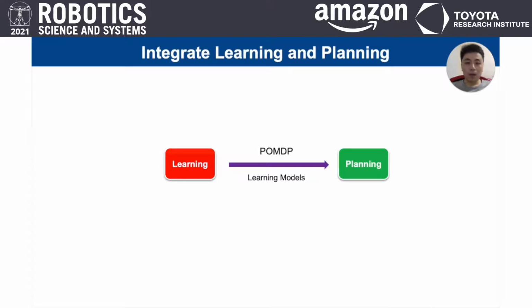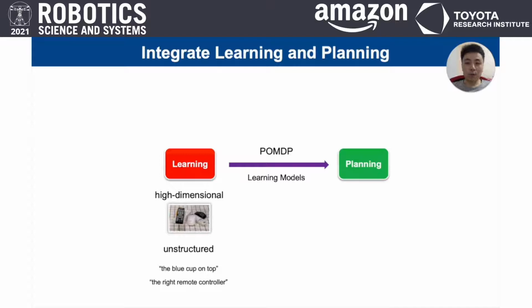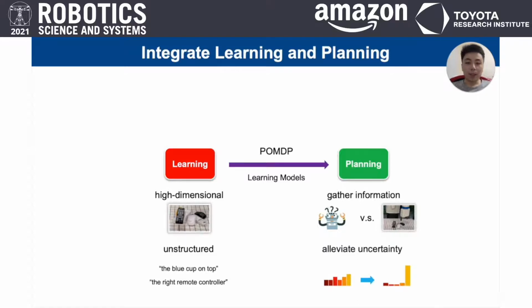In detail, we introduce POMDP on top of our learned models to take the advantages of both learning and planning. The learning makes handling high-dimensional and structured inputs possible, while planning could help to trade off between information gathering and grasping, and make use of history to alleviate uncertainty.